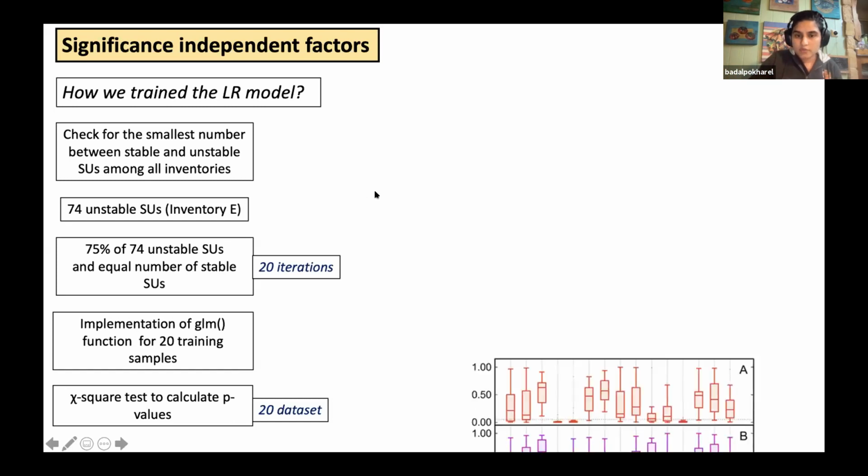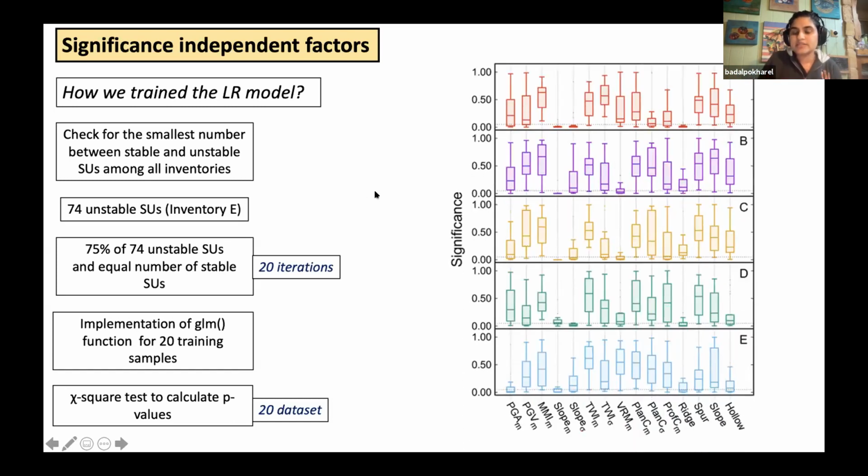So now, when we plotted these p-values for each inventory, we can see the differences. As you can see very clearly, for the slope mean, it's less than 0.05, and it's significant for most of the inventories. But when I go to the RIS, which is one of the classes within the landform, it's varying. Like for inventory B, it's not significant. It's not below 0.05. But for inventory A, it's below 0.05, right?